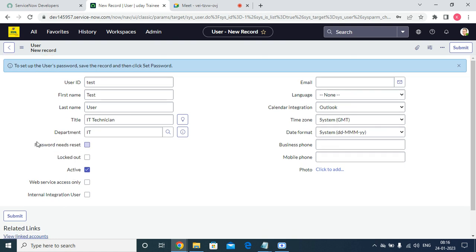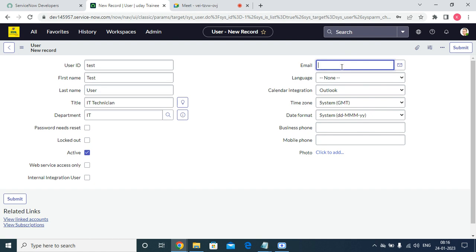I will show these three options with an example, so just wait for some more time. Web services access: if you want to perform some web services, we can do this. Two options will be used for the integration. I can cover this when that topic comes. Next, we can give the email of the user, and the language. Right now we have given only one language, which is English.